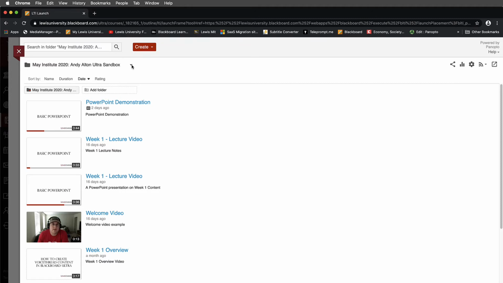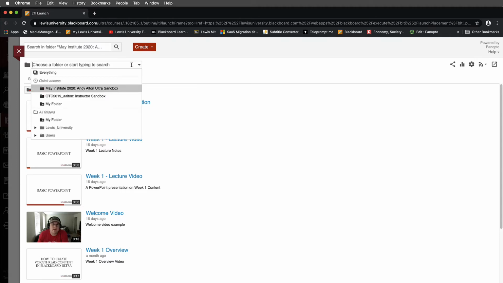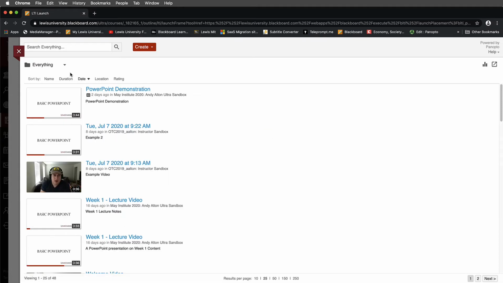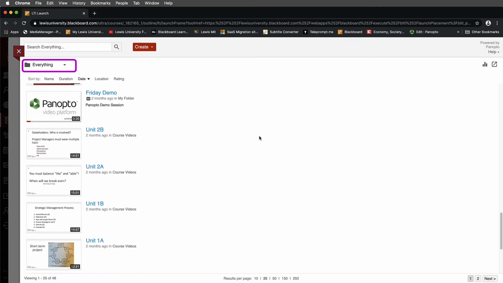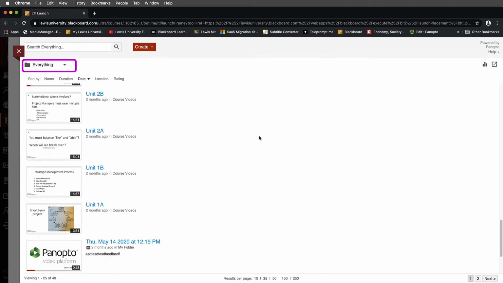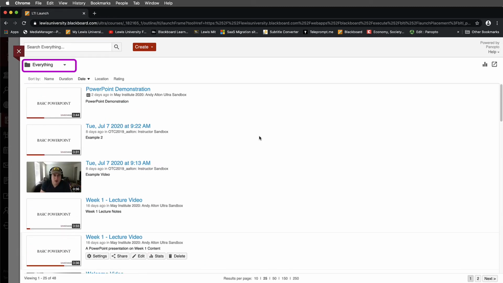I'm going to go ahead and select this drop-down menu here, and I want to talk a little bit about what we see here. At the very top, you'll see that there's an Everything folder. I'm going to select this and talk you through what Everything means. Notice when I select Everything here, I'm going to get a list of videos that may be mine that I've created, and they may be videos that I have not created.